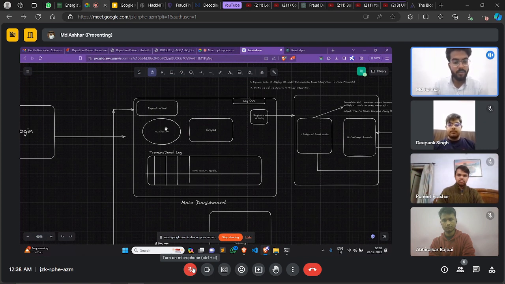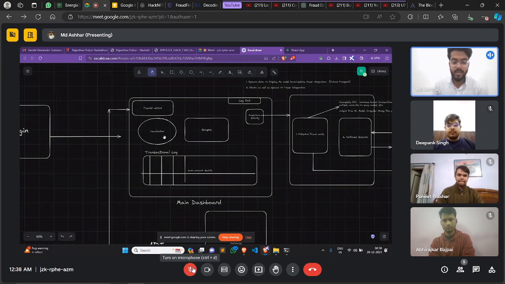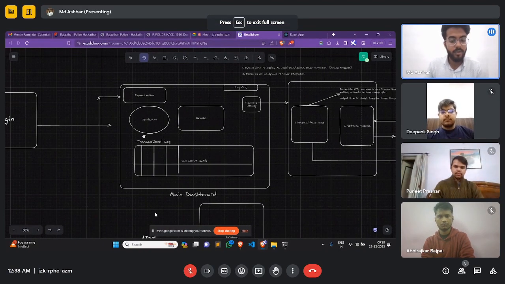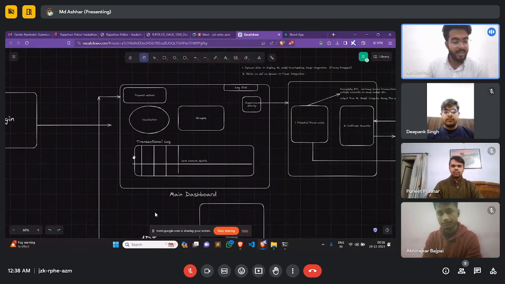Over here, we'll be having visualization tools that will help us to visualize the transactions in form of pie charts, bar graphs, etc. And over here, we'll be having a transactional log section over which we'll be having various log activities. For example, transaction amount, transaction time, from where it has been sent and to where it has been sent, all that details, with bank account details, obviously.